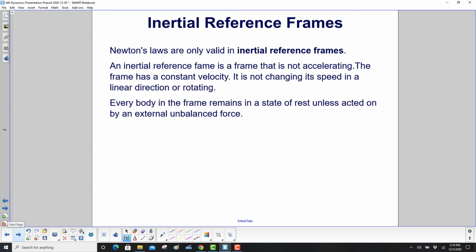Newton's laws are only valid in inertial reference frames. An inertial reference frame is a frame that is not accelerating. The frame has a constant velocity. It is not changing its speed in a linear direction, nor is it rotating. Every body in the frame remains in a state of rest unless acted upon by an external, unbalanced force.